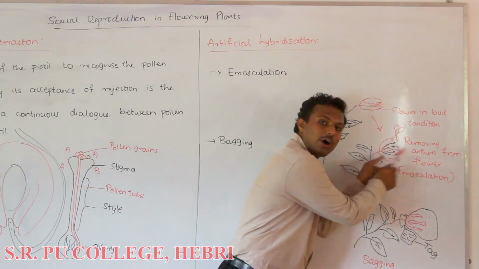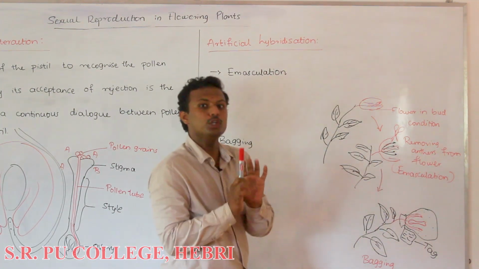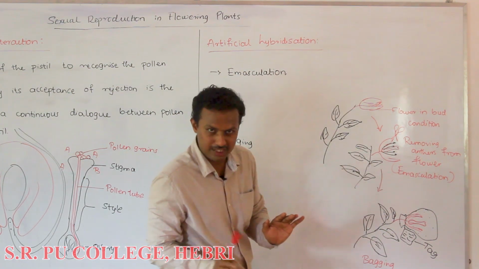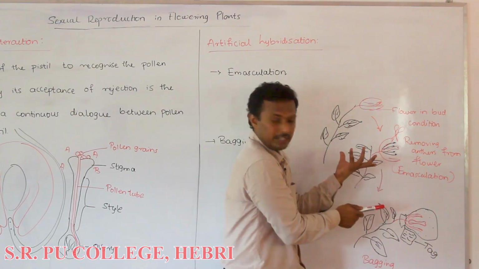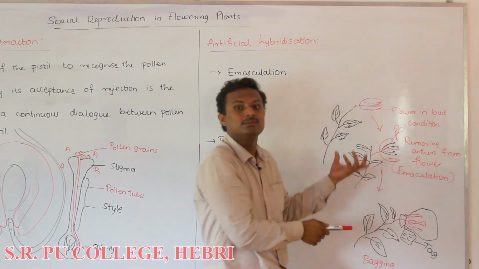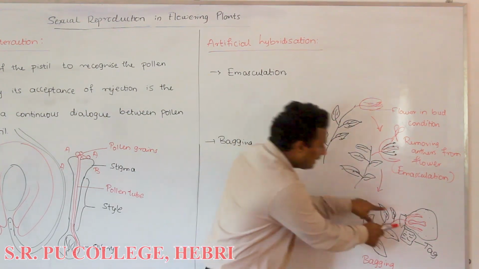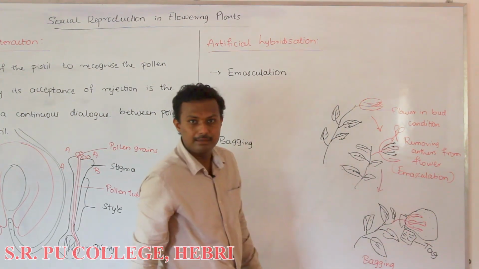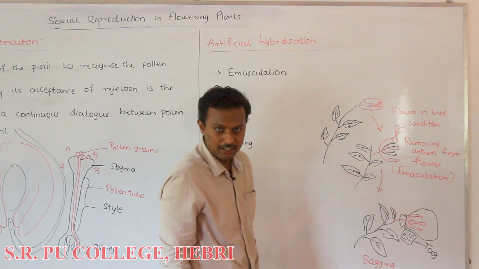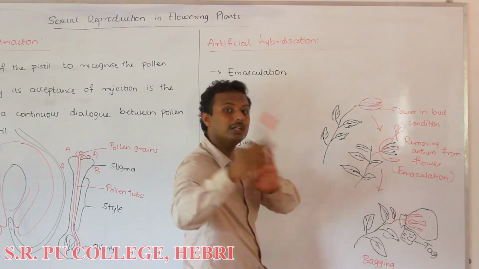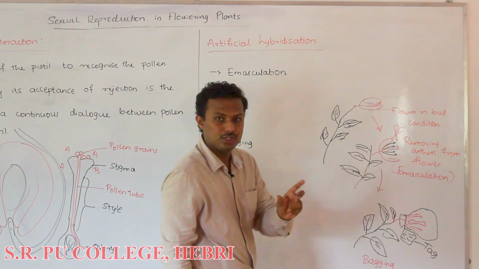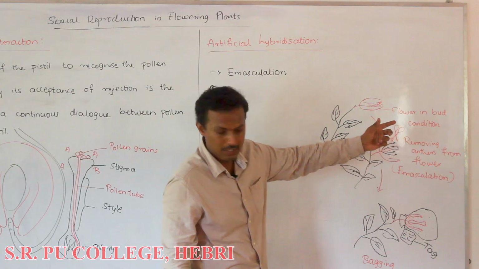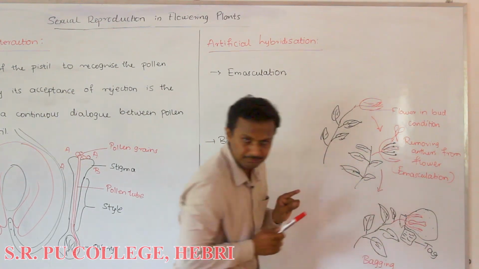We remove all the anthers, thereby giving no chance for self-pollination, and we let this flower mature, so that the stigma becomes receptive. Until then, we cover it with a polythene or butter paper bag so that no other pollen grains fall on the stigma. We don't want any contamination by unwanted pollen grains. That is why we bag it.